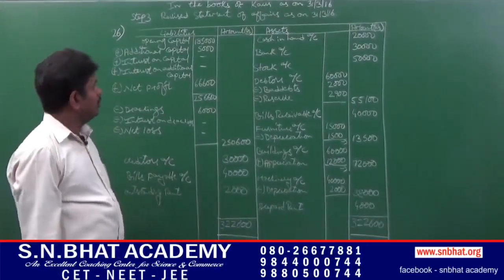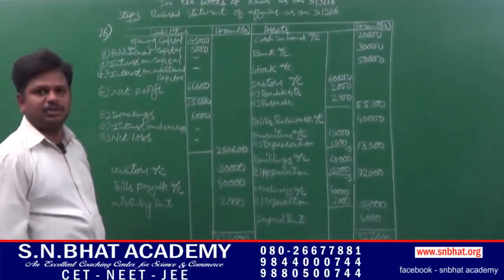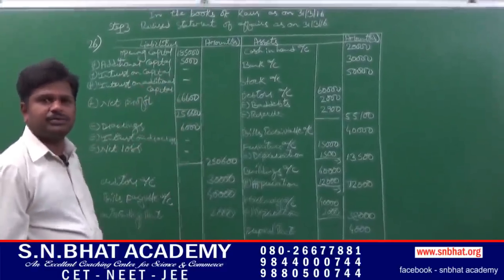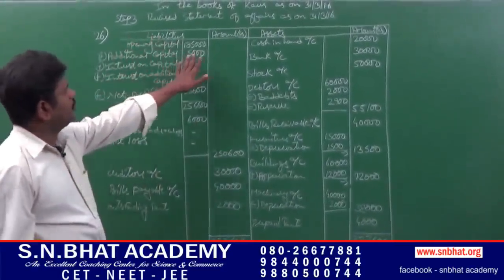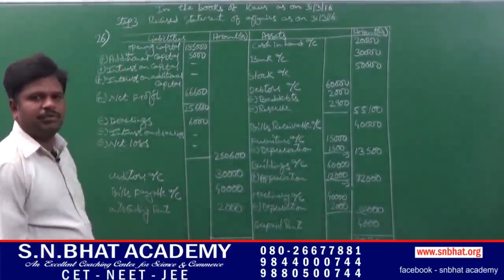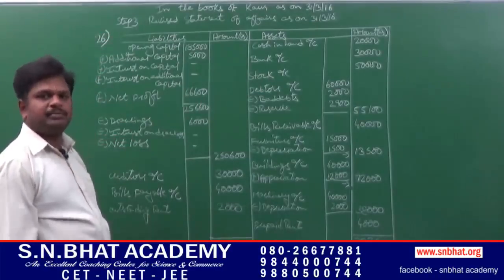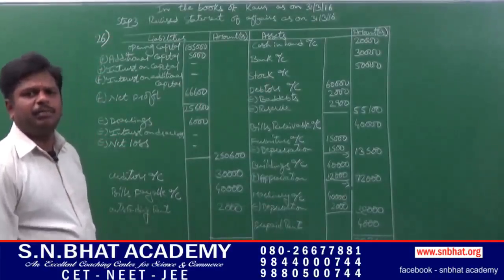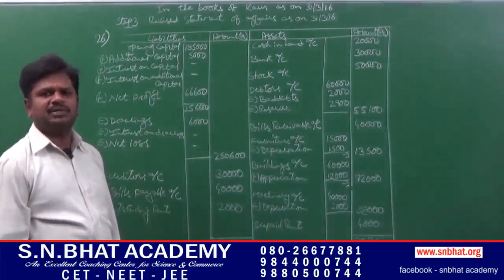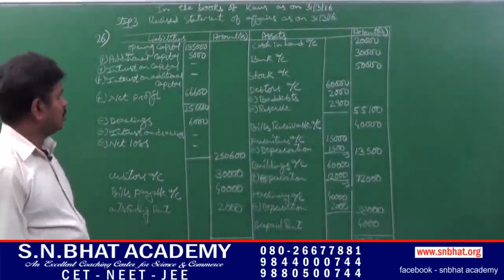Step number 3, revise the statement of affairs as on 31st March 2016. It is similar to the balance sheet in the final accounts, that is liabilities amount, assets amount. On the liability side of the revised statement of affairs, we have to calculate the capital adjustment, that is opening capital plus additional capital plus interest on capital plus interest on additional capital plus net profit minus drawings minus interest on drawings minus net loss.